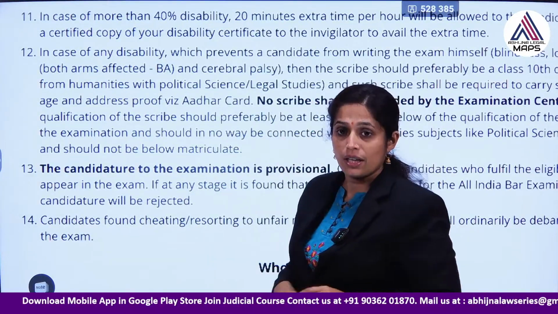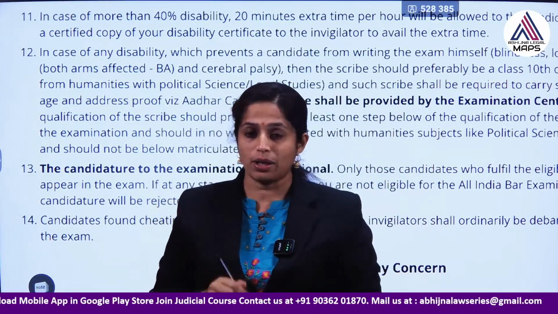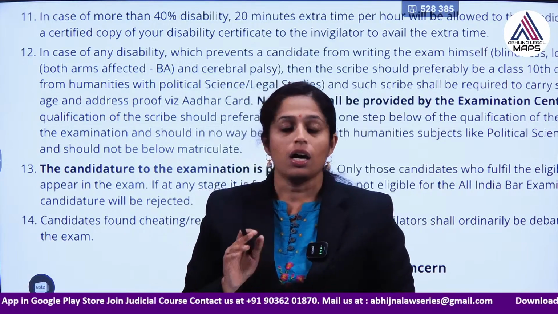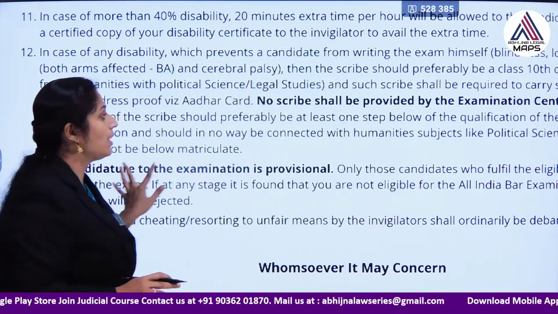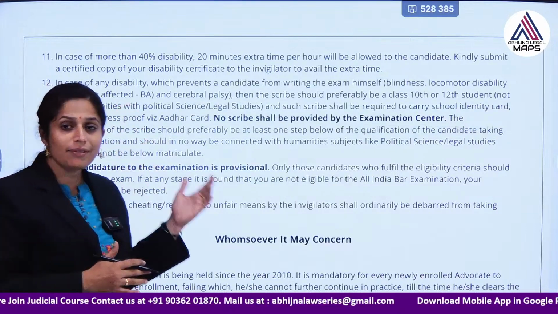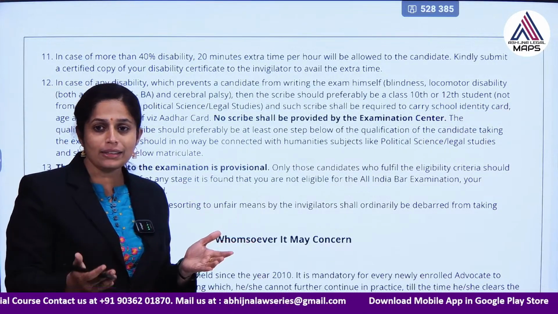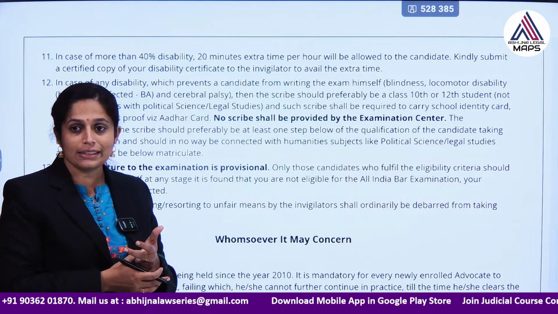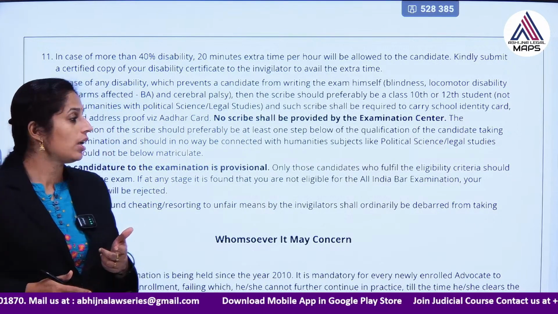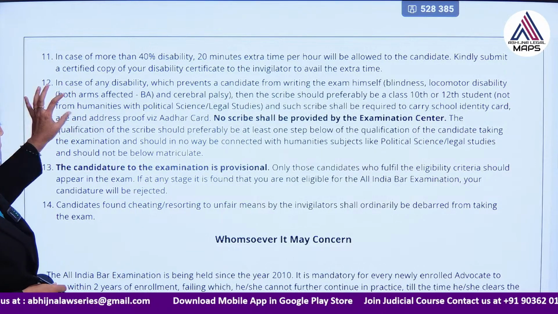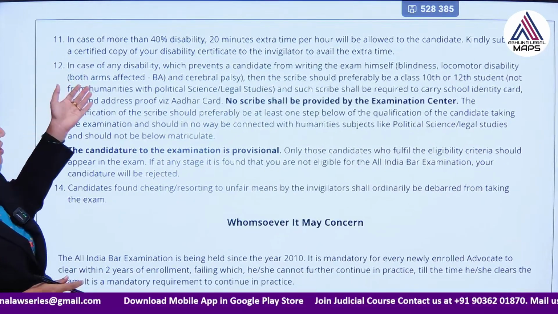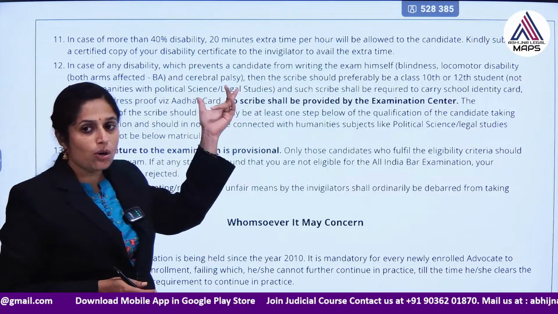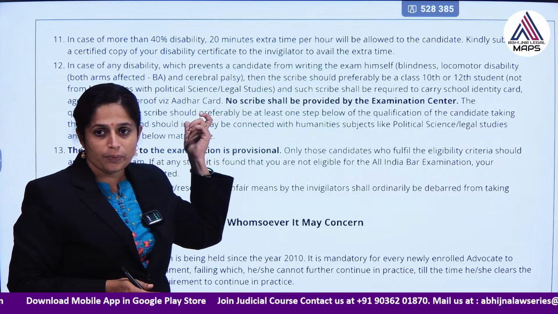And in case of any disability where you are not able to write the examination, you can have a scribe, but they should not be connected to humanities subjects like law, political science, or legal studies. Because scribes are not provided by the examination center, right.